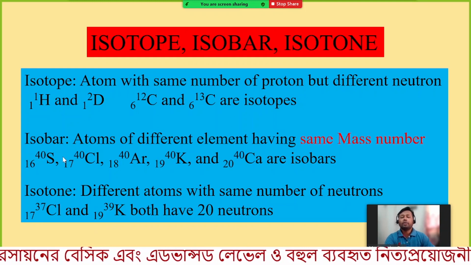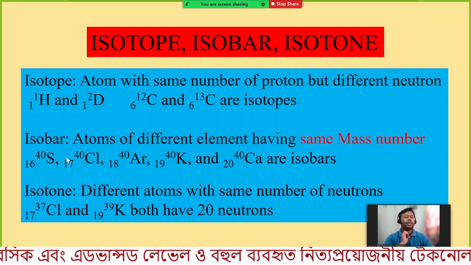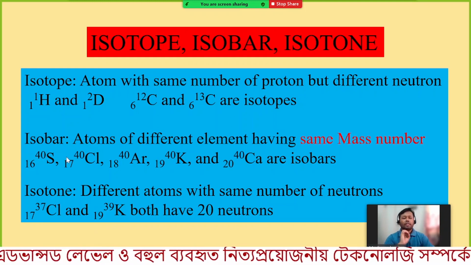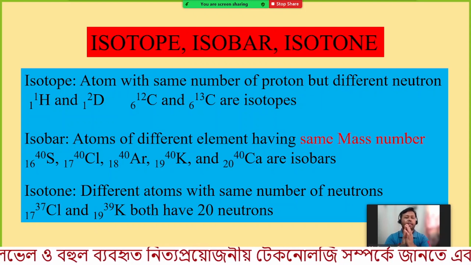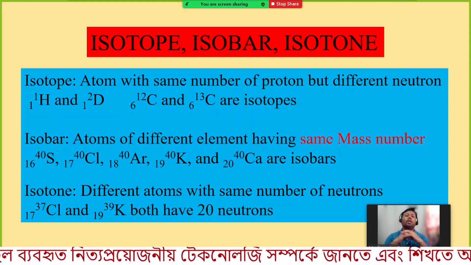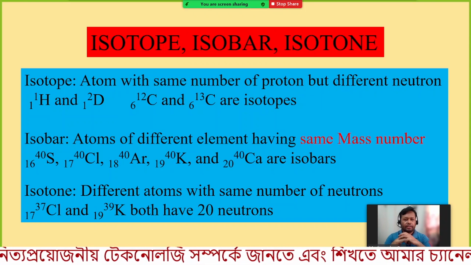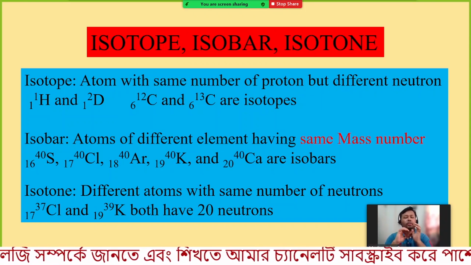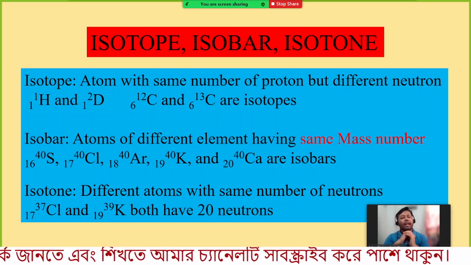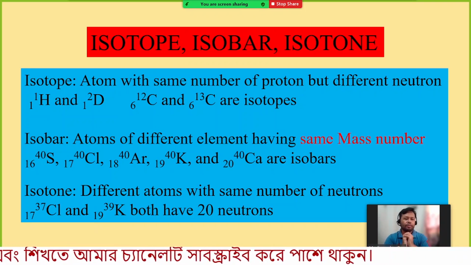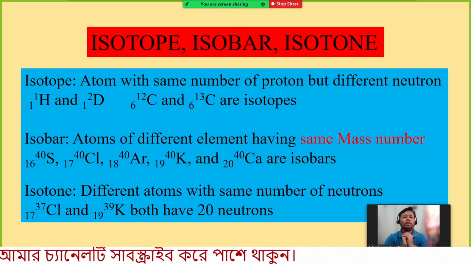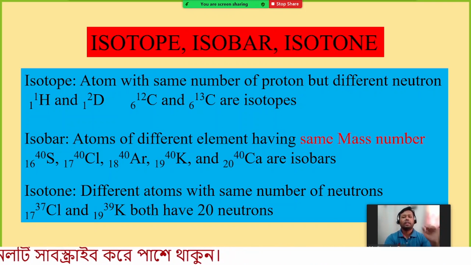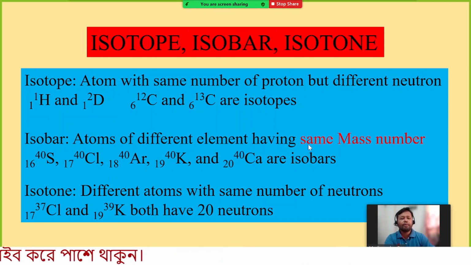Now what is an isobar? He has mentioned that different elements or different compounds will have different properties. But nowadays we know that different atoms can have similar or the same properties. Isobars are atoms of different elements having the same mass number.